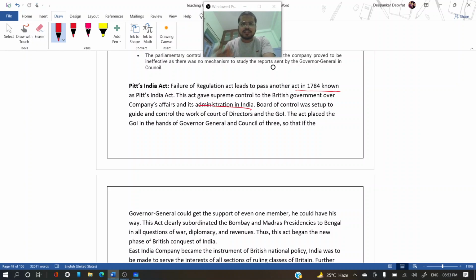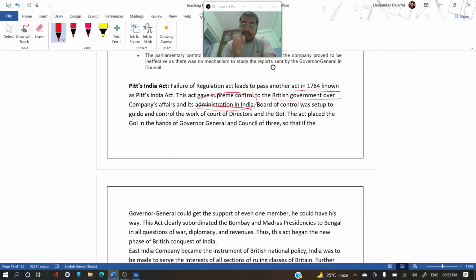Earlier it was just a regulation imposed by the British government to satisfy the voice raised by the opposition, but the monopoly of the British East India Company was maintained. In this case also the East India Company's monopoly was maintained, but with respect to the trade with China only.